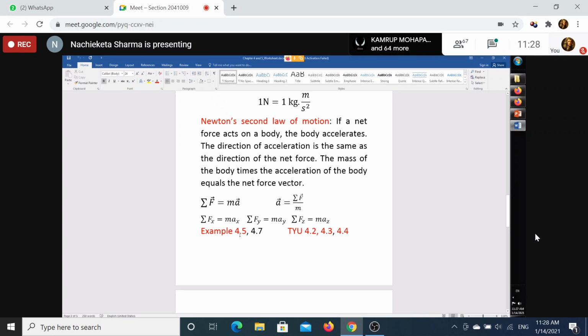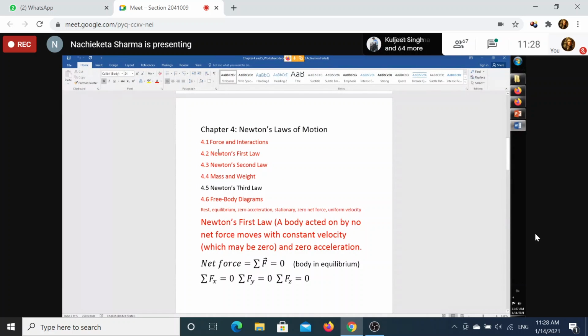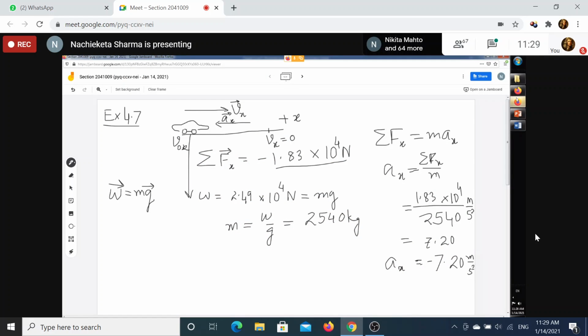So now we have worked out example 4.5, example 4.7, test your understanding 4.2, 4.3, 4.4. And we have already covered all these topics: force and interactions, Newton's first law, Newton's second law, mass and weight, Newton's third law, and free body diagrams, we have covered or not. Can anybody say whether we have covered free body diagrams or not? If we have already covered, then we will go to chapter 5. Otherwise, I will spend some time on free body diagrams. Can anybody say? No, sir, not covered.